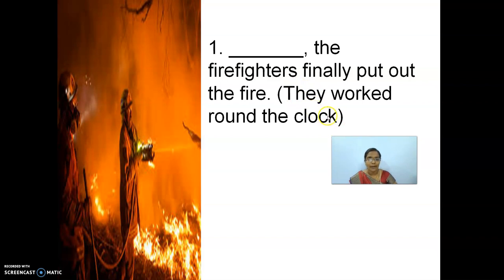What is that extra in brackets? You have to combine this sentence. They worked around the clock. How are you going to combine the sentence? Come on. You are going to do it now. Tell me how you will combine the sentence. And in the previous slide we have seen that.